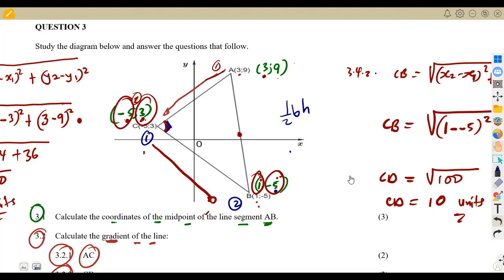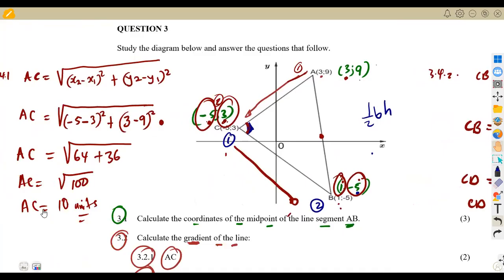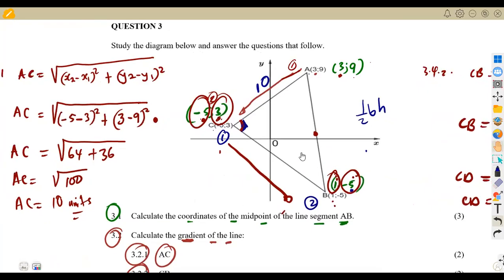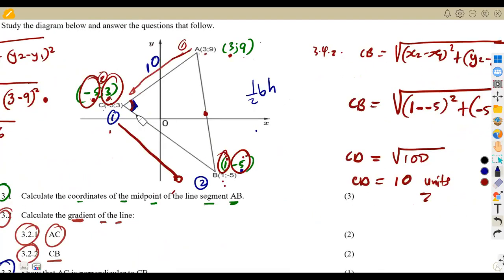And I calculated the sides in here from A to C. I calculated this side from A to C. This side is 10. I also calculated from C to B, not D. Where am I getting this D? This is C to B, all right? Which is, in this case, 10 units again.